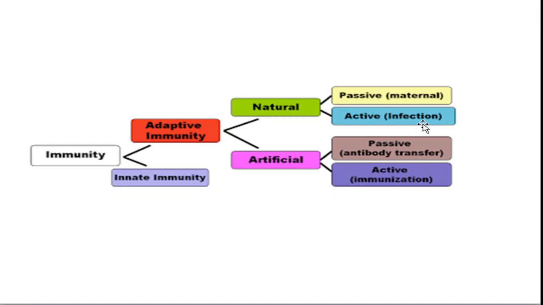See, adaptive immunity is classified into natural and artificial, and natural is again classified into passive and active.